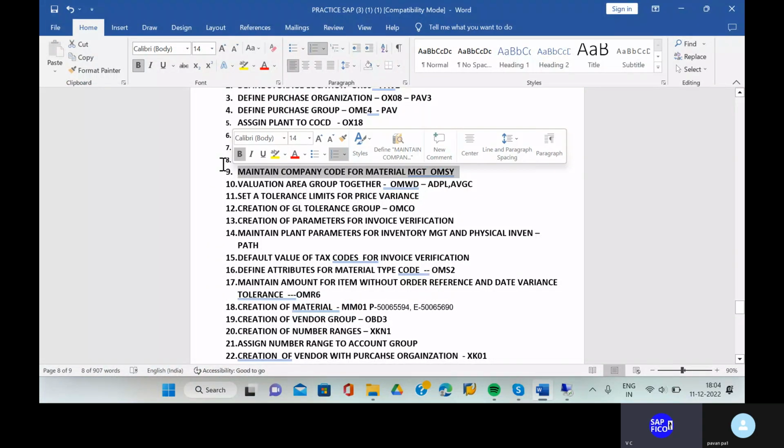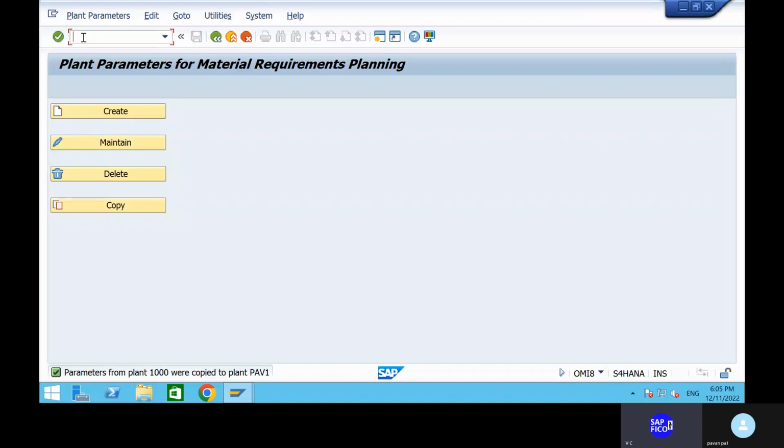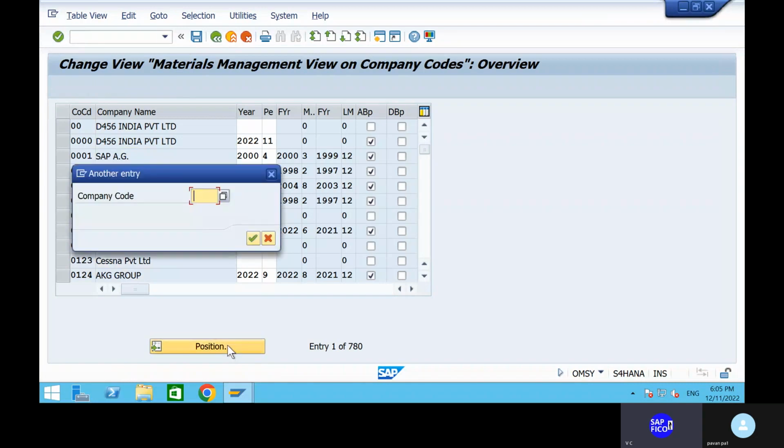So maintain company code for material management. Can you go to the transaction code OMSY? See, we have to open the periods only. That is the most important thing. Go to the transaction code OMSY.